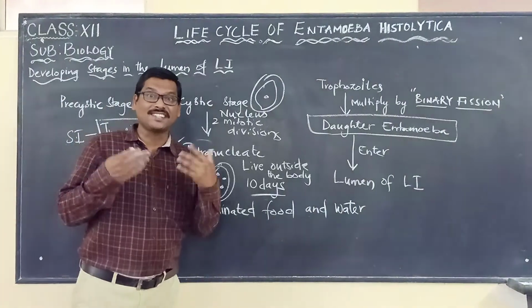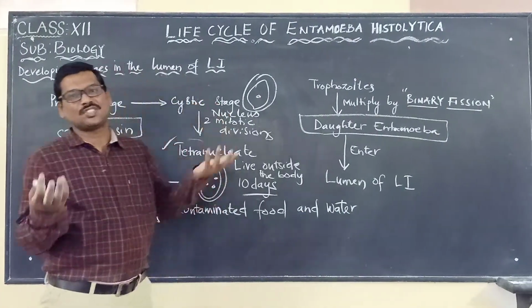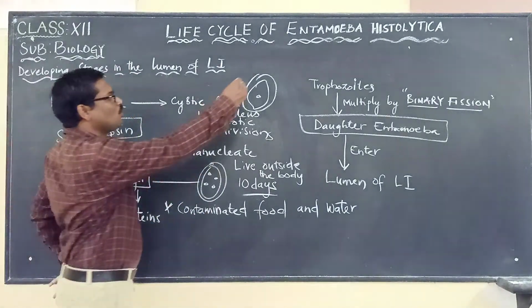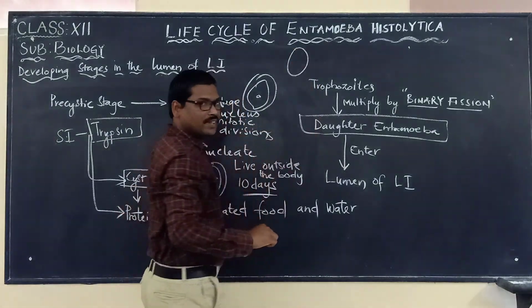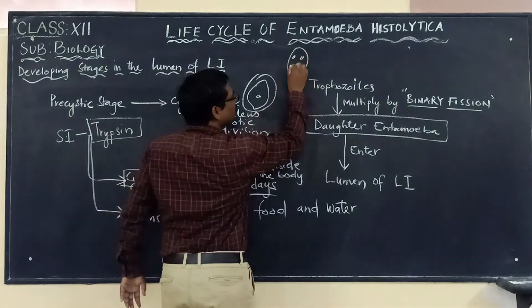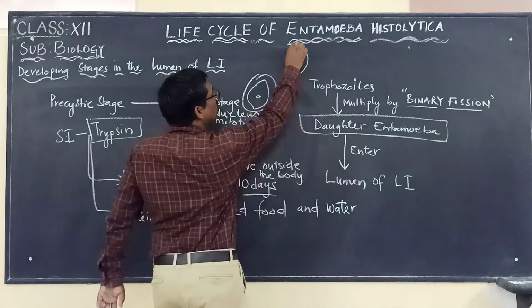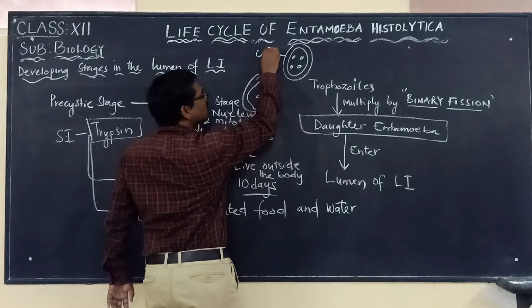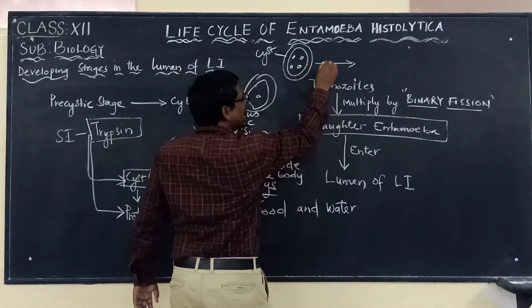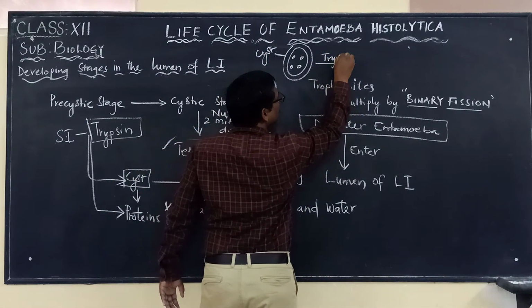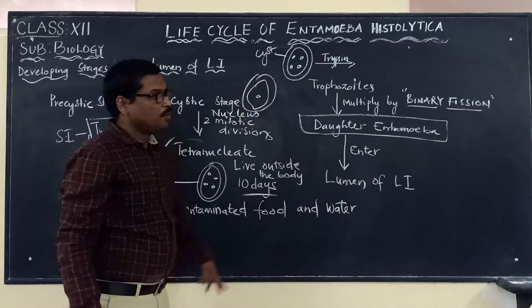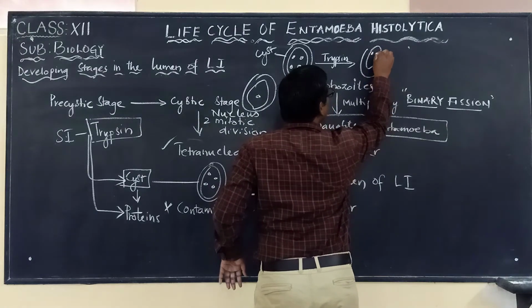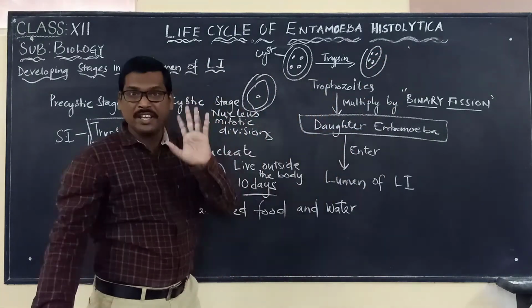Now we call it excystation, which means it is no more within the cyst wall. This is the cyst with four nuclei. Now, by the action of trypsin, what happened? The cyst is ruptured, and it is having only the Entamoeba histolytica.